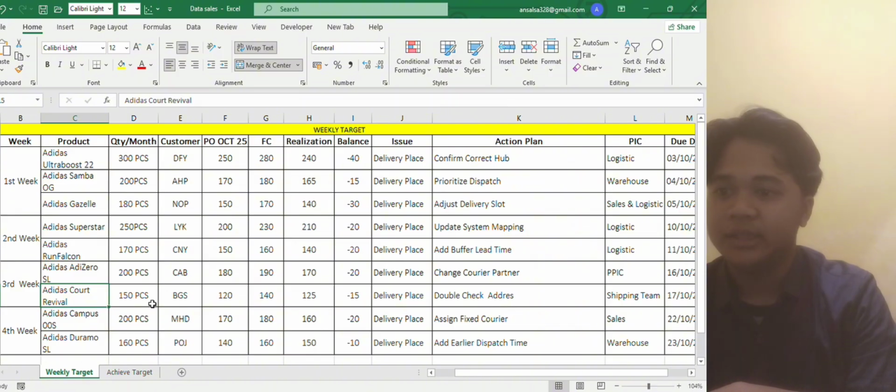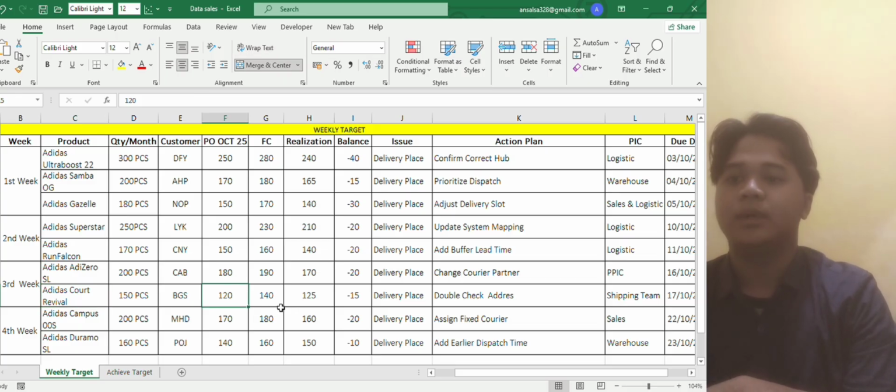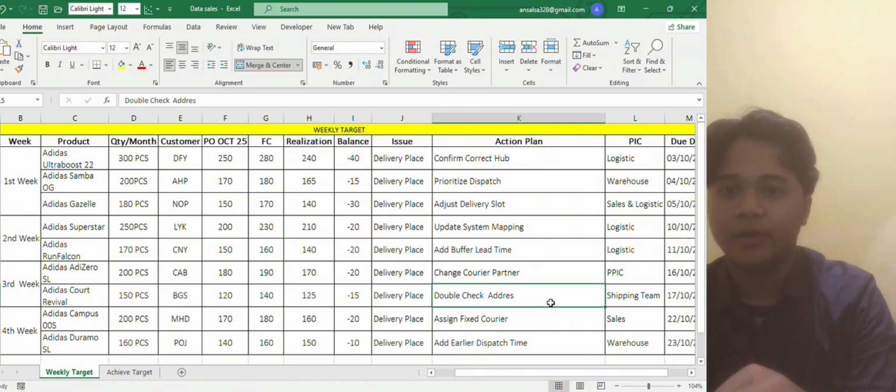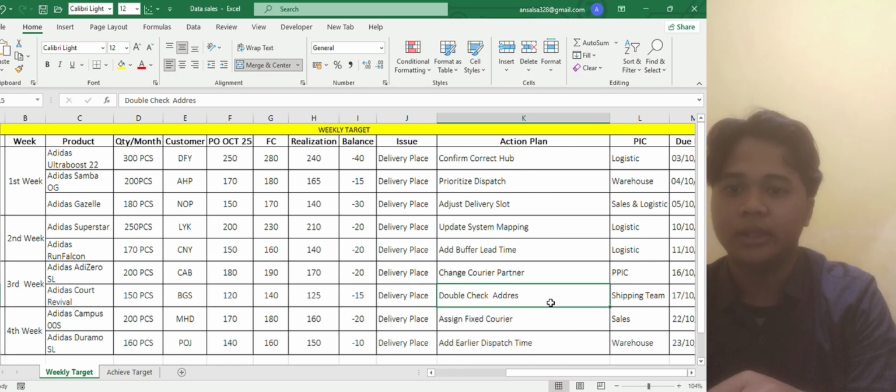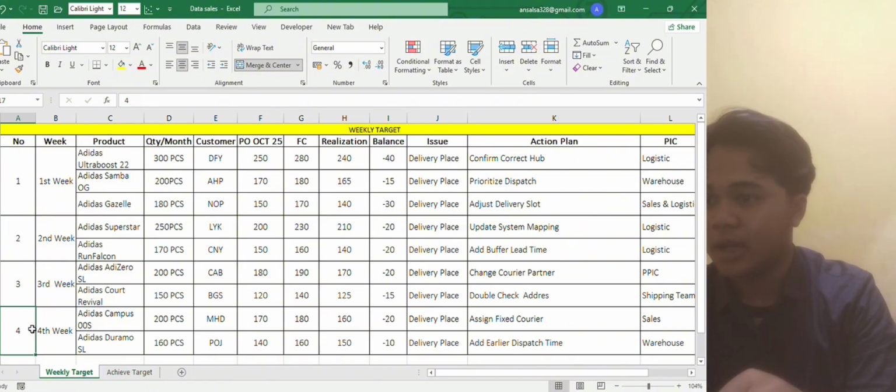And the next product is Adidas Court Revival with a monthly quantity of 150 pieces, and the customer name is BGAs. And the purchase order on 25 October is 120. The forecast is 140, and the actual realization is 125. So the balance is minus 15, meaning that the target was not reached. And the issue here is delivery place, and the action plan is double check address. And PIC in charge is shipping team, and the due date is 17 October 2025.